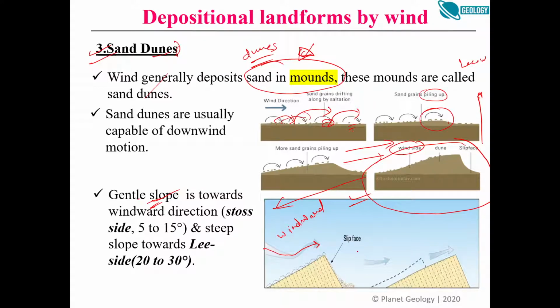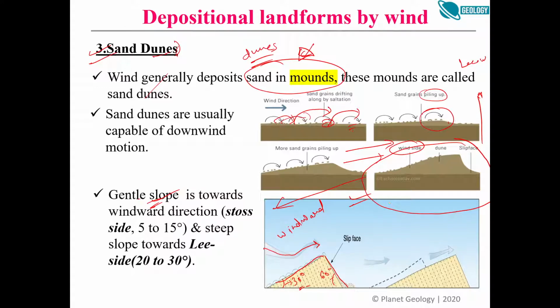See, and this is the leeward face. So you can see this angle and this angle. This angle, I think, is not more than 30 degrees, and this angle I think is somewhere around 60 degrees approximately. So this face is steeper and this face is relatively gentler. So this is how a dune is formed.